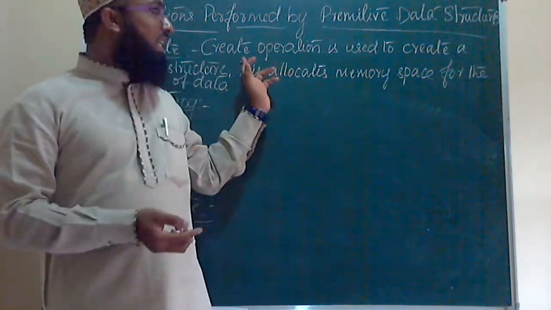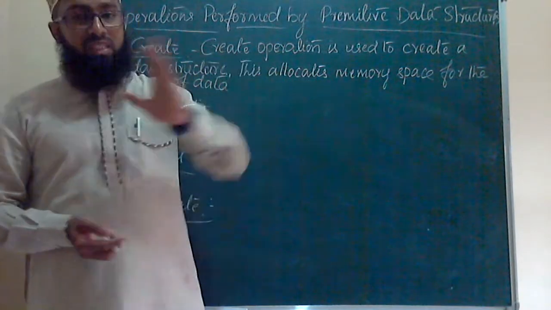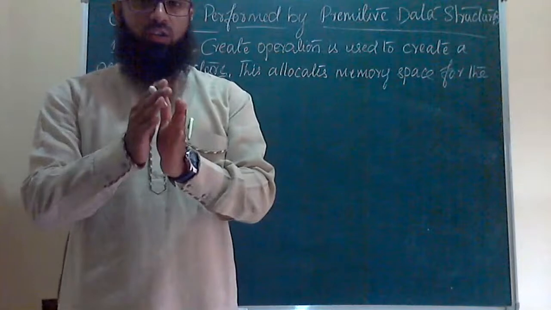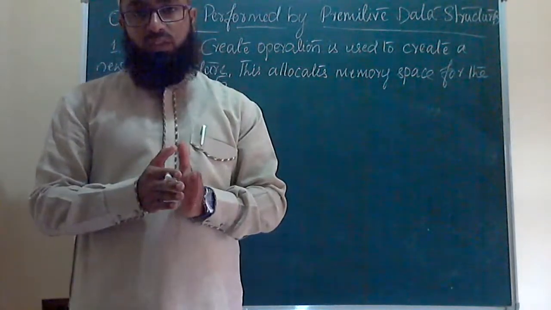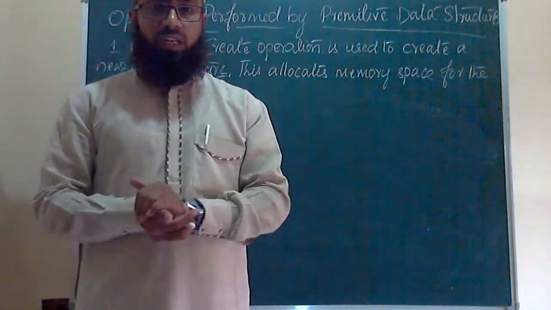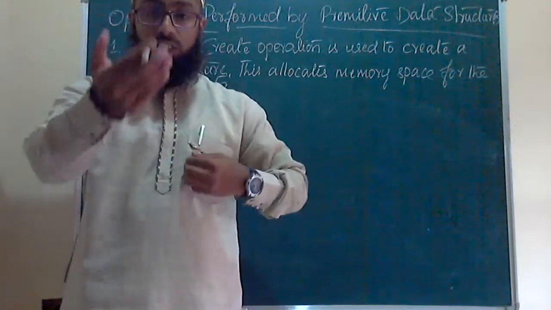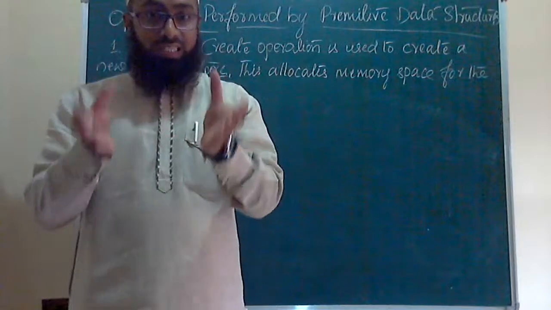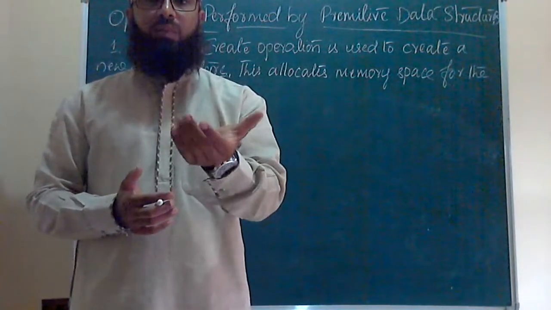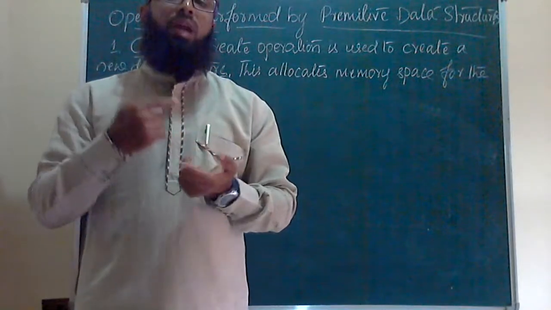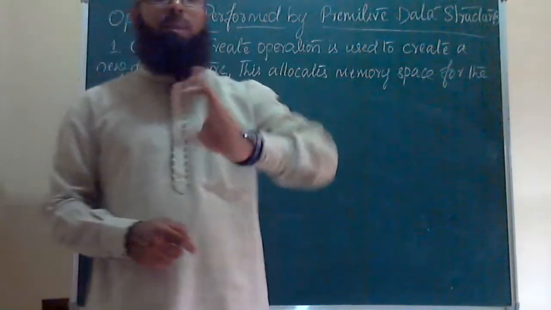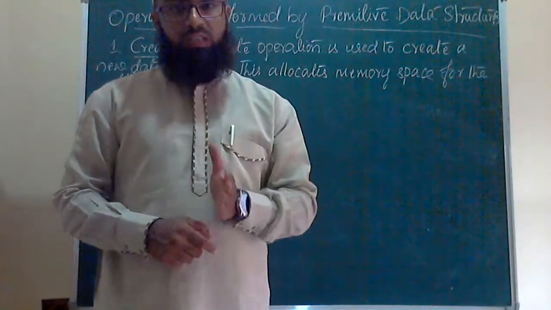At that time this create operation will work. And the second time is at the time of running the program. When all the errors of your C++ program are cleared, you will press Control F9. This is for running the program, to take the output and get the result of a program. This is called runtime. The first is compile time, and the second is runtime. If you press Alt F9, that is called compiling a program, checking the errors of a program.